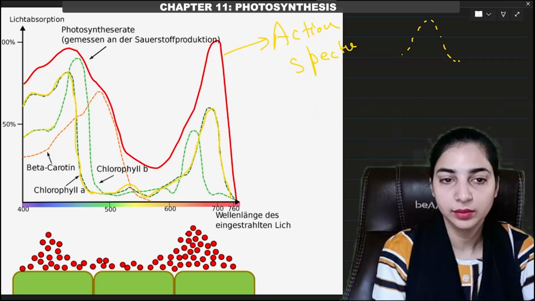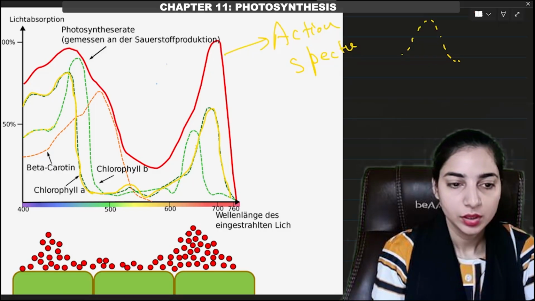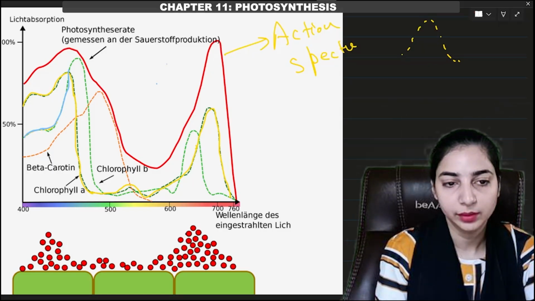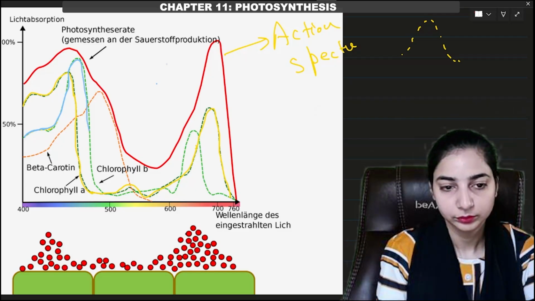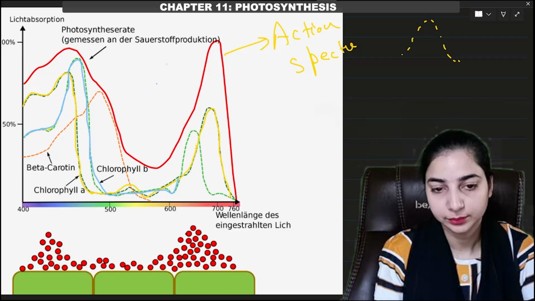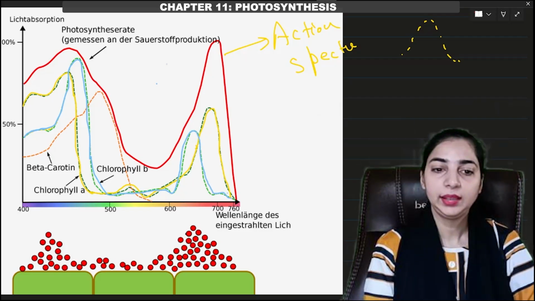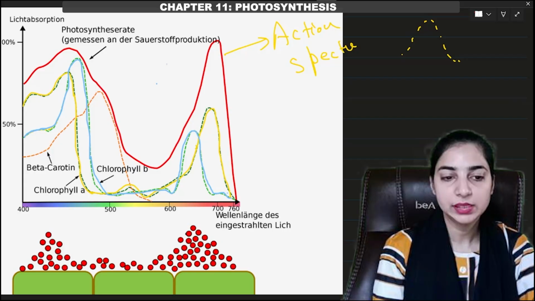Let me change the color. I will take blue color now. So in blue color I am drawing the absorption spectra of chlorophyll B. And then there are absorption spectra of other pigments like beta carotene.